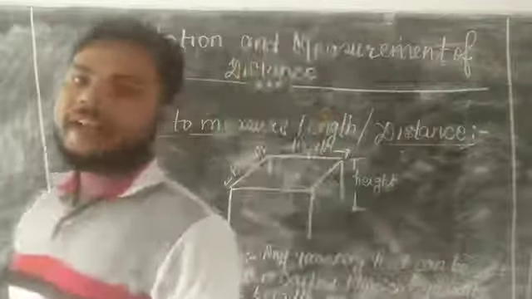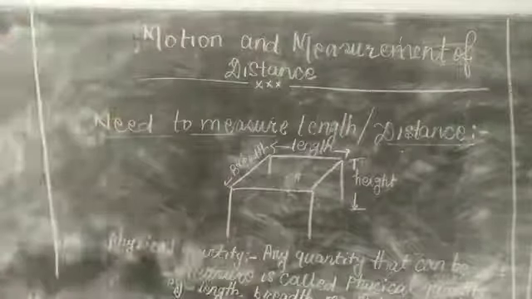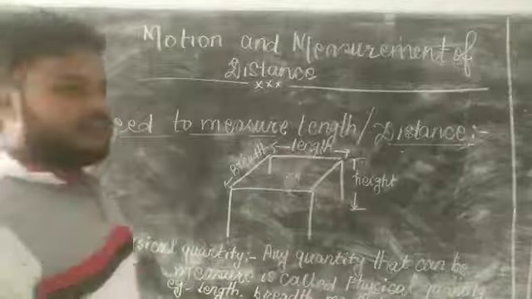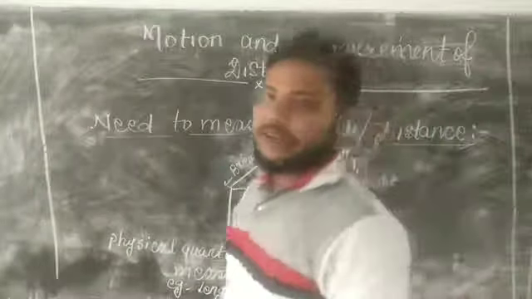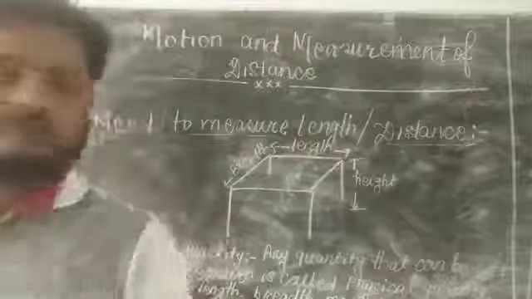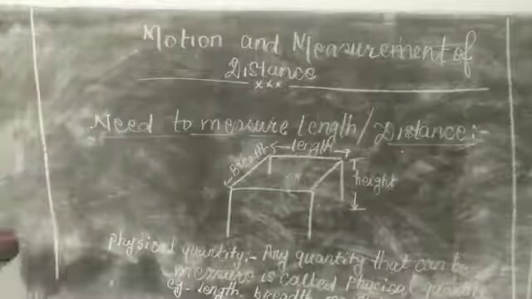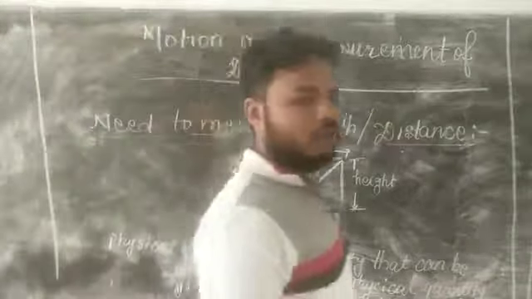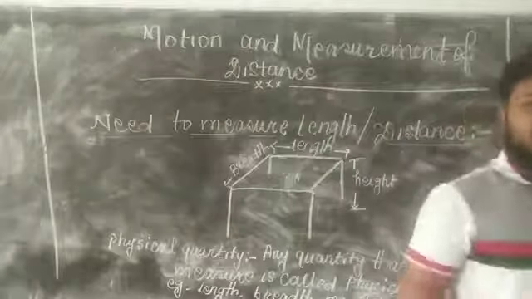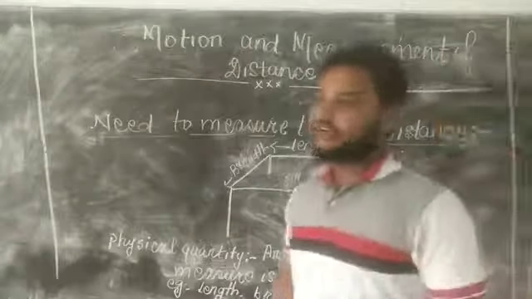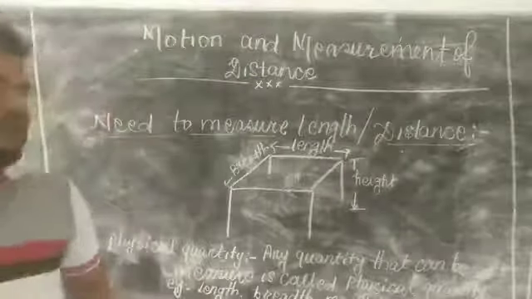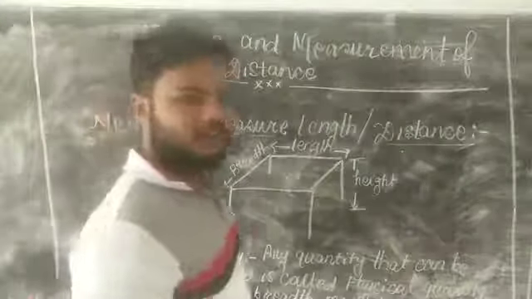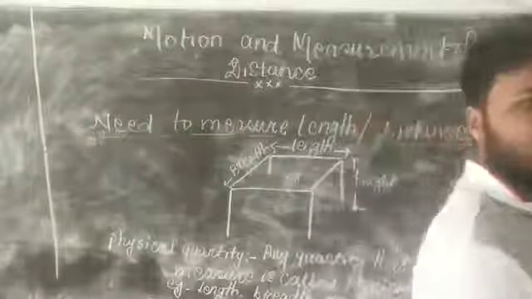Next, derived quantity. Derived quantities are derived from the fundamental quantities. As we know, there are 7 fundamental quantities, and all other derived quantities are derived from them.